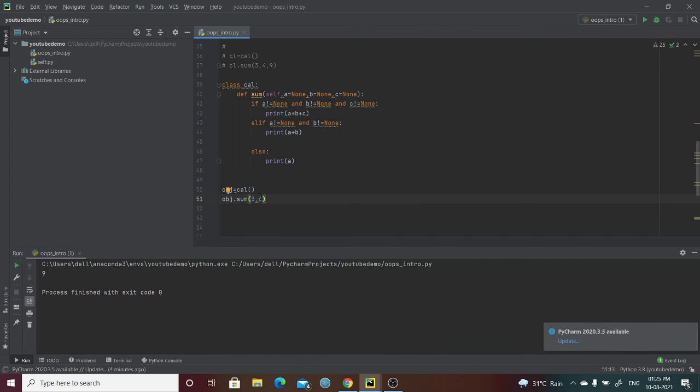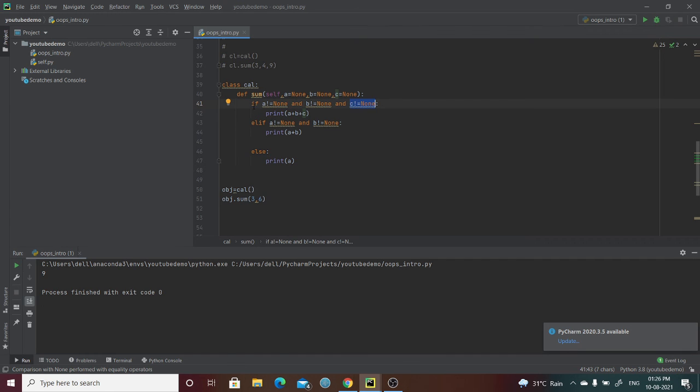It will just run without any errors, because when you call this sum function, it will go there and initially take 3 as the value of a and 6 as the value of b, and for c the default value is None. First it will check this condition: a is not None, yes, a is 3; b is 6, b is not None; and c turns out to be None.